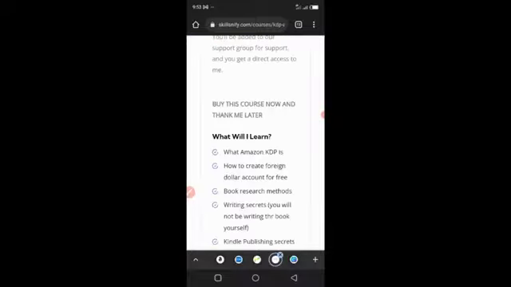Like I said in the previous slide that I showed you, this business model can be done by anyone from anywhere. I have primary school students and dropouts who are also doing this. You don't need to know it. There are people that don't even understand English, but they are doing this because there are tools available to generate all these things for you. You don't need to worry about it.